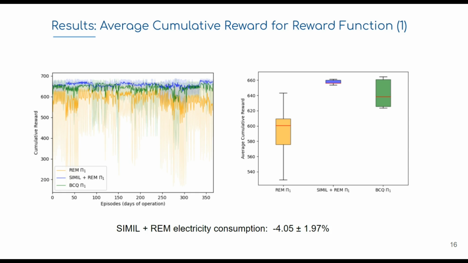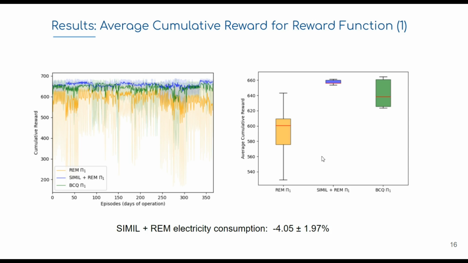Here we have the average cumulative reward for reward function 1. In the chart at left, we have the cumulative reward along the episodes. We use one year of data to evaluate these methods, and the lower peaks in the chart are mainly due to not meeting the safety constraints regarding tank level. As you can see, our method combined with random ensemble mixture achieves a better average cumulative reward compared to random ensemble mixture only and batch-constrained deep Q-learning.